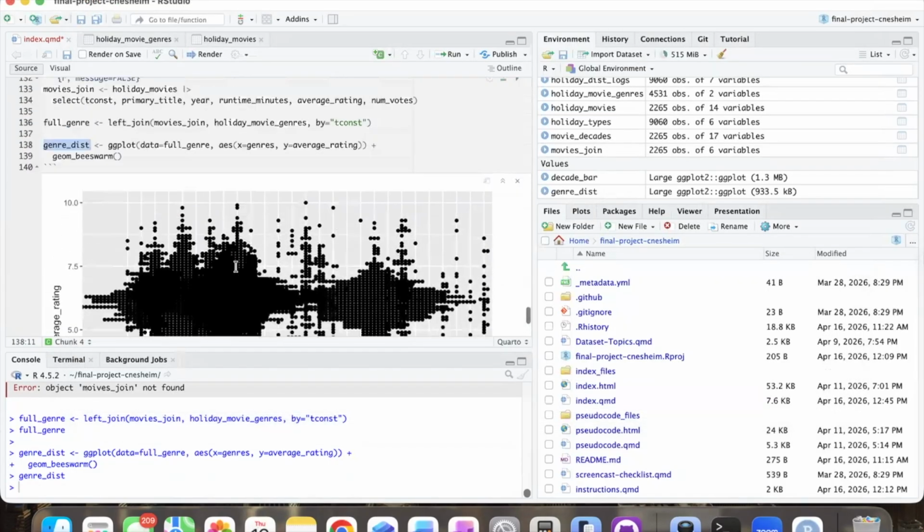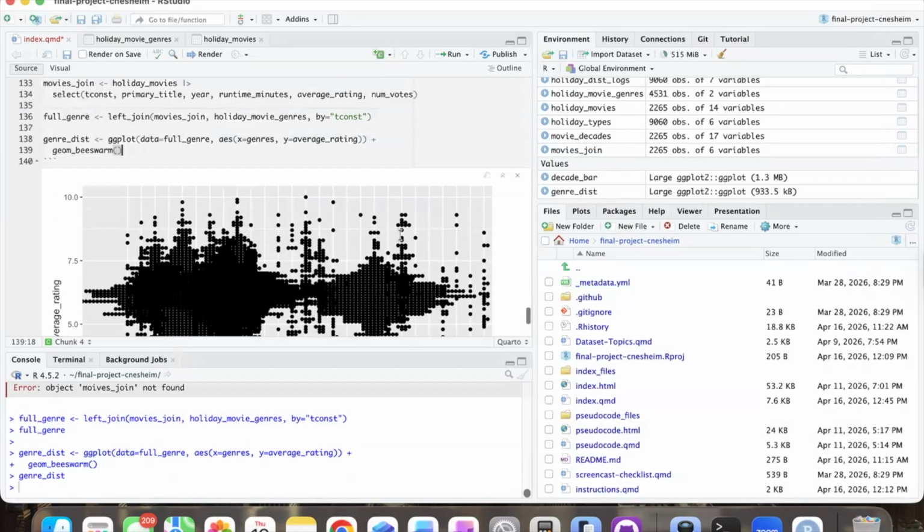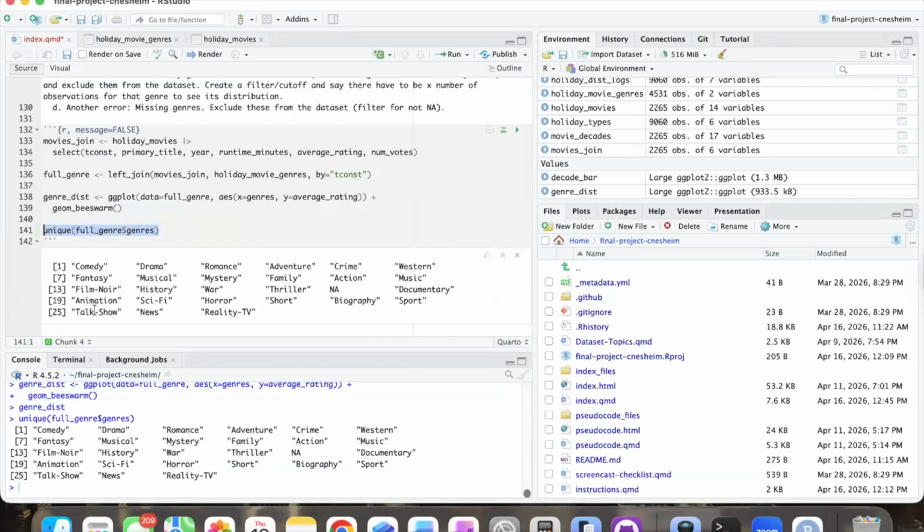Let's try and remove some of these genres, some of the ones like Western that don't have a lot of entries. So let's create a new data cleaning data frame. Actually, first let's take a look. What even are the genres that we have? Let's see full genre, and let's look at genres. What genres do we have?